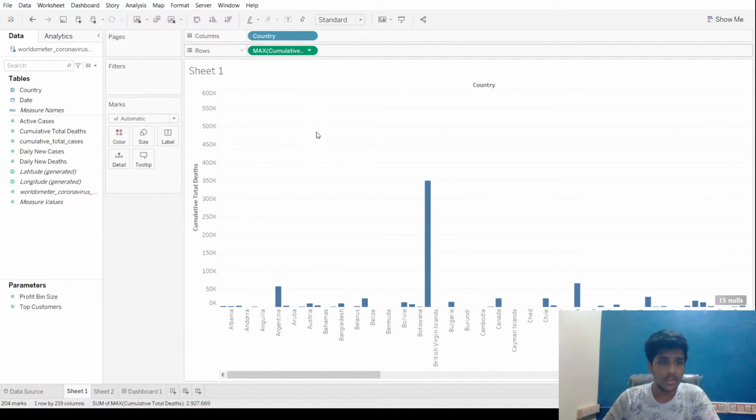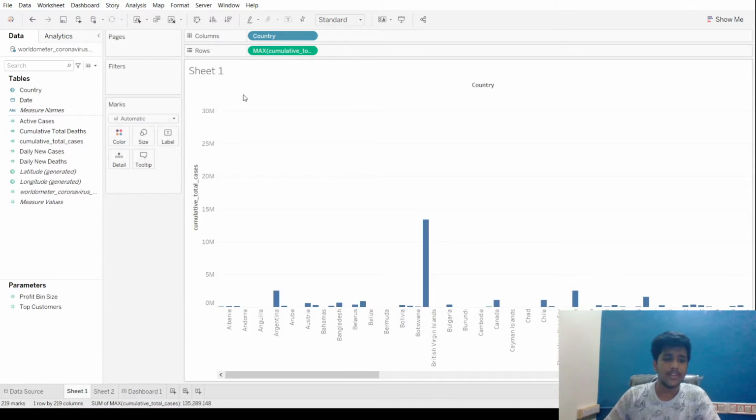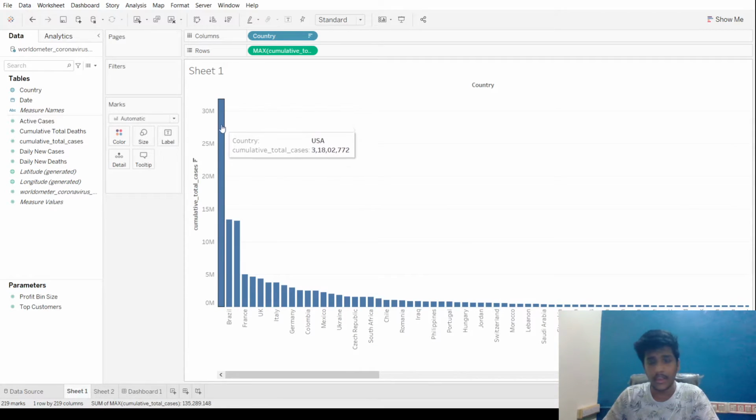So I'm going to remove it once again, and I'm going to add total cases right now, default properties and maximum. Now I'm going to add it, and now these are the total number of cases right now. So I'm going to put it in decreasing order. Now what we want to know is the total number of deaths. We want to know a measure in this graph which shows the total number of deaths.